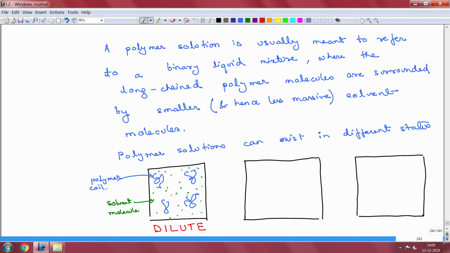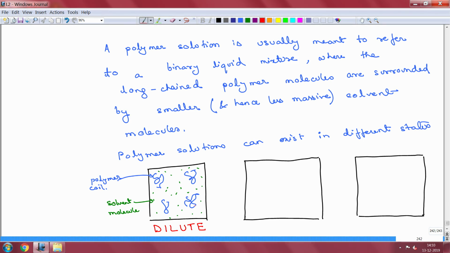Their molecules are separated by large distances and they hardly interact. Obviously, this is not a static picture.